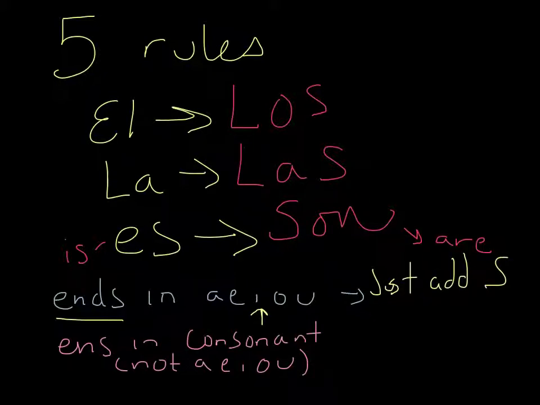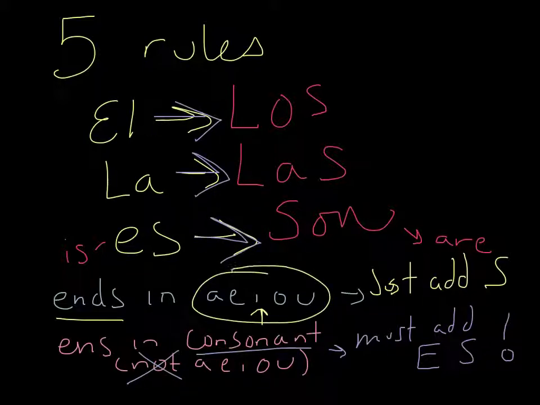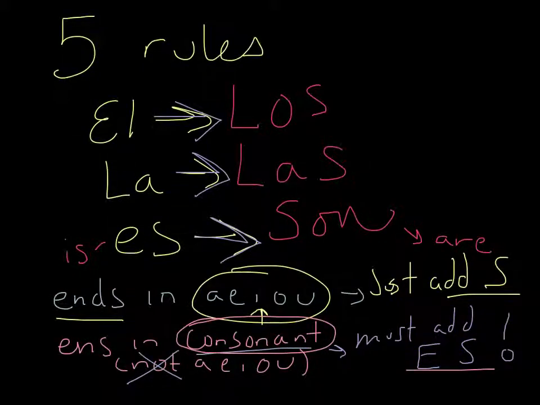However, if it ends in a consonant, which is anything other than a, e, o, u, what do we have to do? That's right, must add es. So those are our 5 rules. One more time. El goes to los, la goes to las, es goes to son. If something ends in a vowel, you just add an S. If it doesn't end in a vowel, meaning it's a consonant, you must add ES.